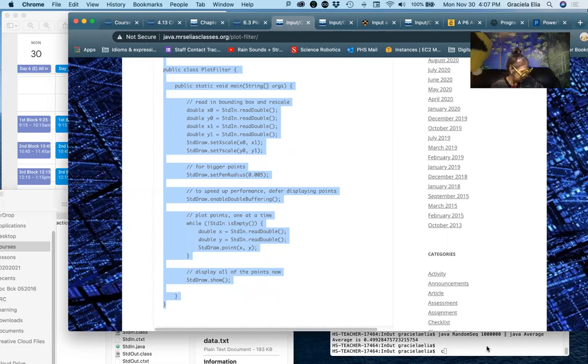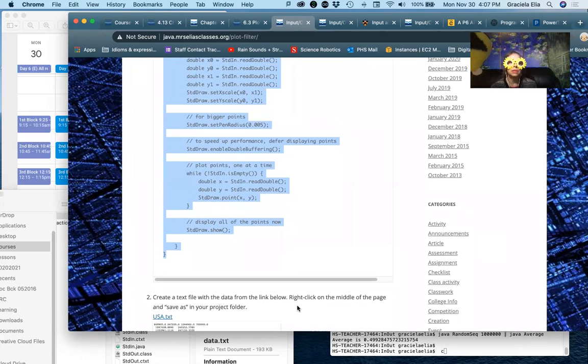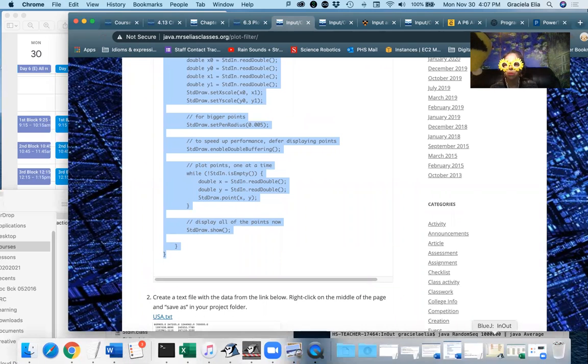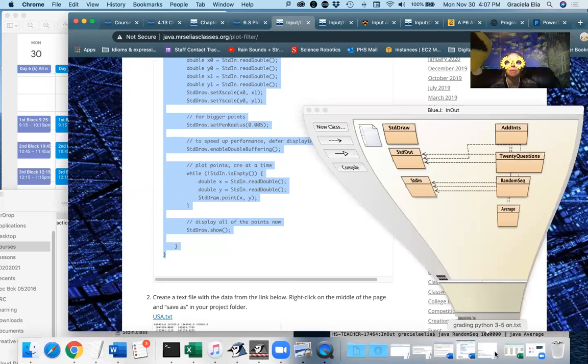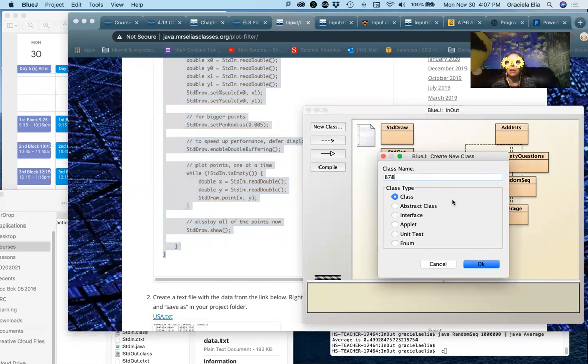I'm going to copy it. It's below it, yeah. And we're going to go to the project. Where's my project? I think it's this one. Yes. I'm going to create a new class, blah, blah, blah. Oops, I don't know if it likes numbers. I don't think it likes numbers.